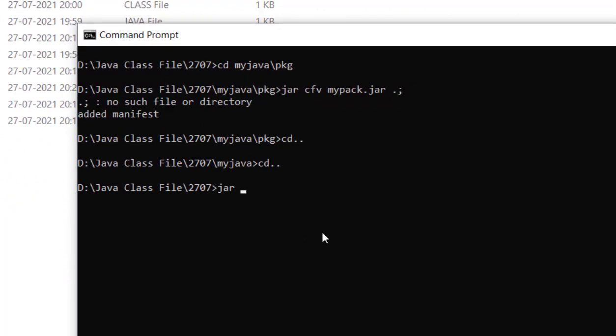jar cfv new pack dot jar, and I write the package name, my java dot my java package. This is my package name.